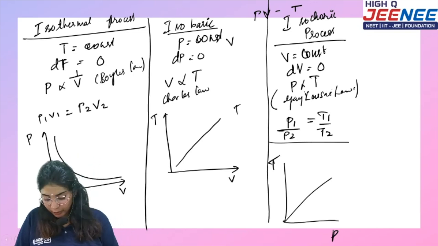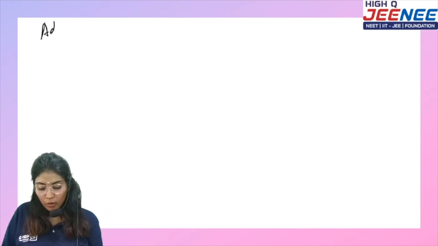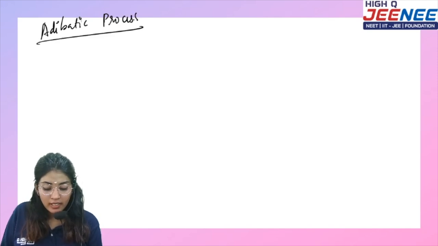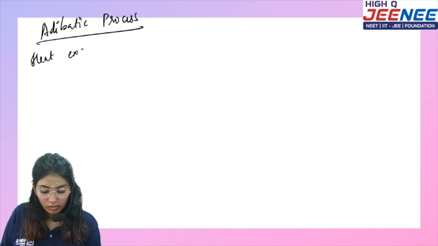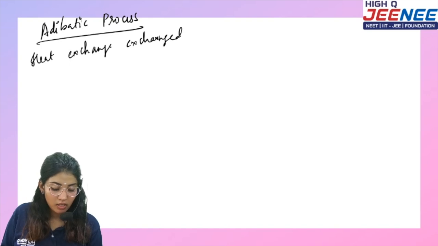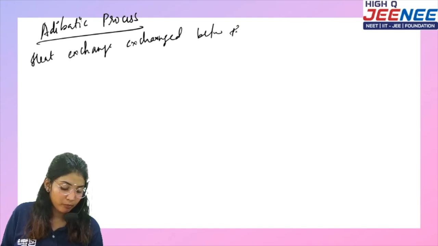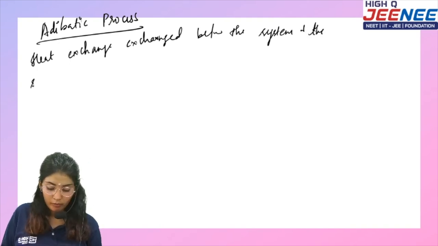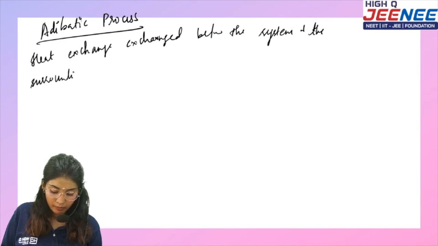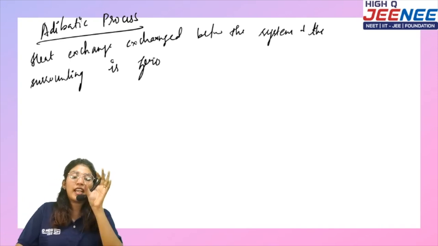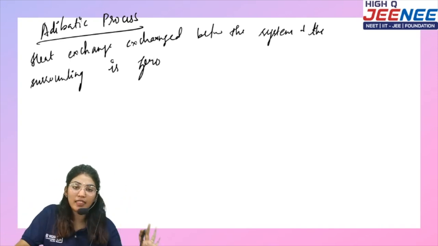Let's talk about the last one, the adiabatic process. What does adiabatic process mean? The heat exchanged between the system and the surrounding is 0, which means no heat is being exchanged between the system and the surrounding.